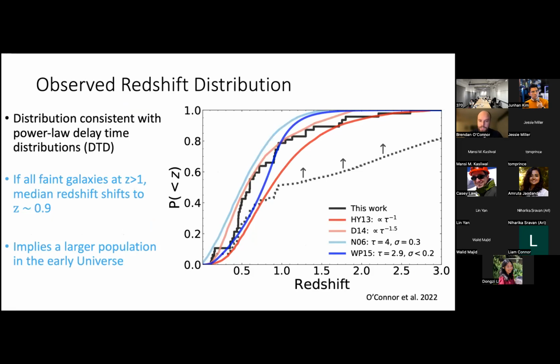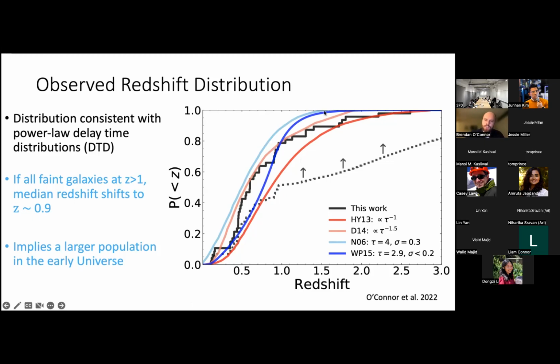So here is a cumulative distribution of their redshifts. In black, this is the sample of short GRBs, and the red and blue lines are essentially models based on a delay time distribution for the time between formation of the binary neutron stars and the merger of the binary neutron stars. So red are models that use a power law distribution, t to the -1 or t to the -1.5, and blue are log normal delay time distributions.